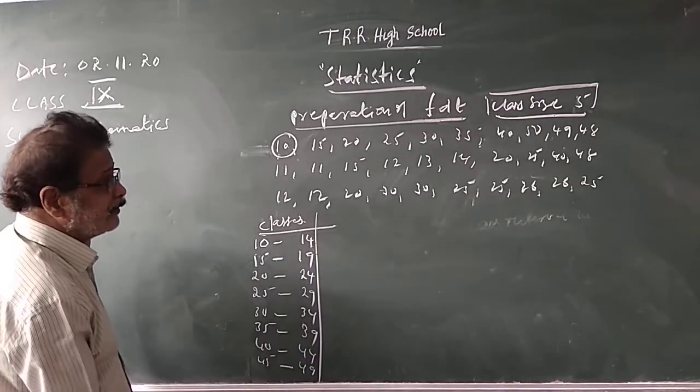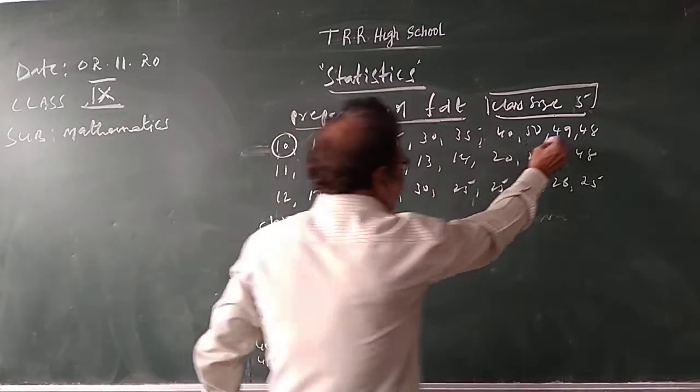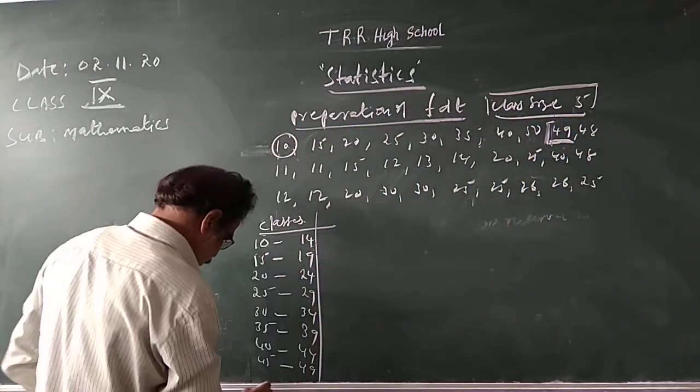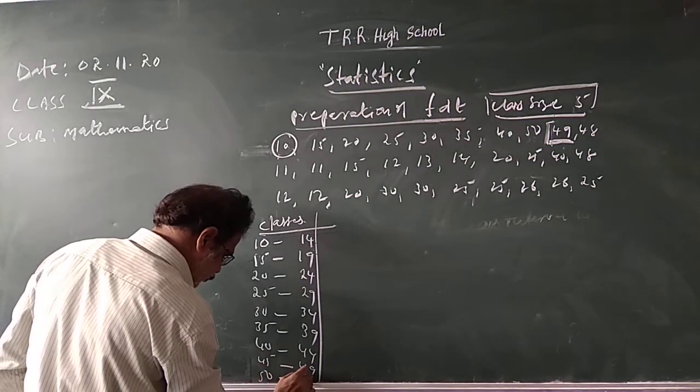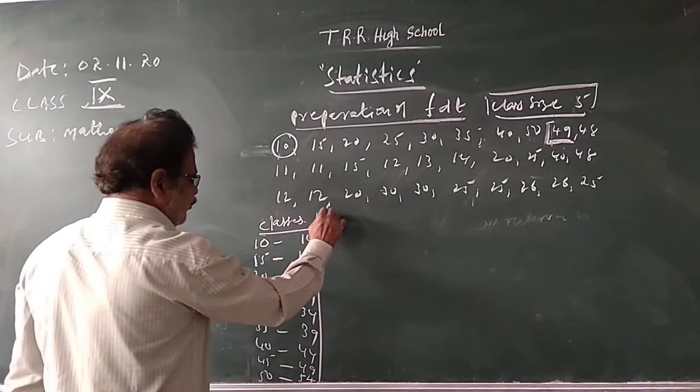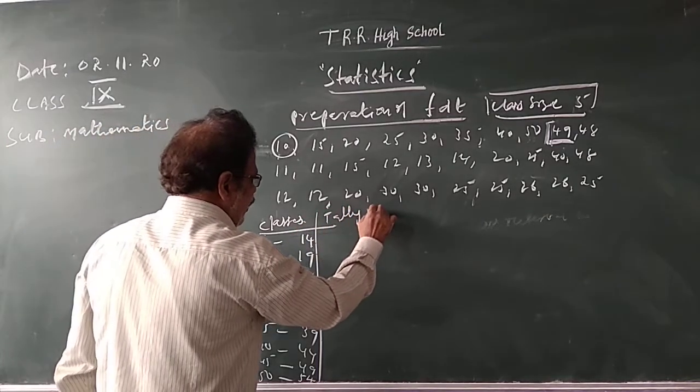49, till 49 comes. The highest one is what? 49. Till 50 comes, the highest one is 50. Like this. Now, tally marks.